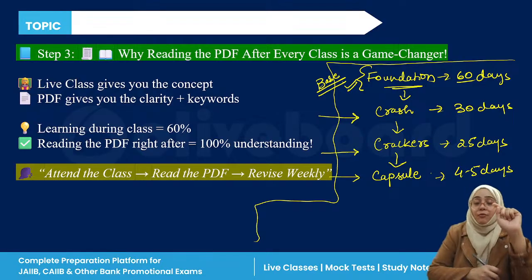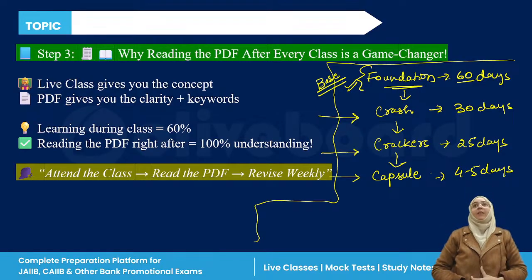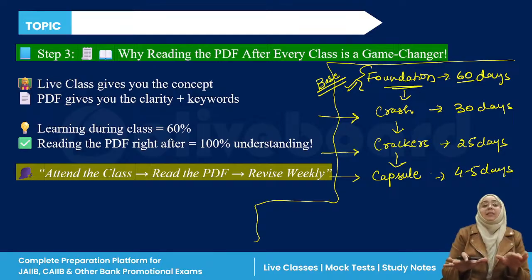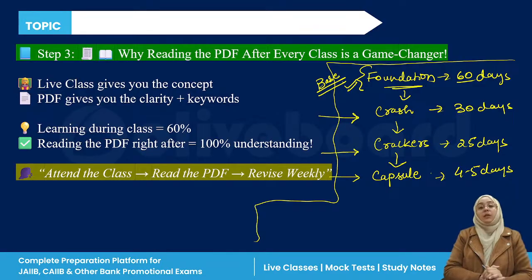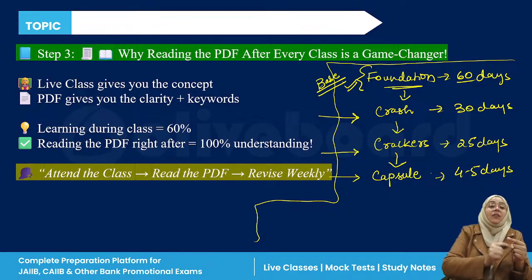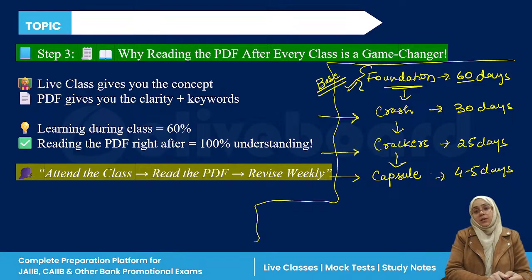The feedback for the last exam was, ma'am, the paper was too lengthy, we were not able to read the complete paper in 2 hours. Actually, the paper was not lengthy. We are wasting a lot of time processing each and every question, a lot of time on one question.